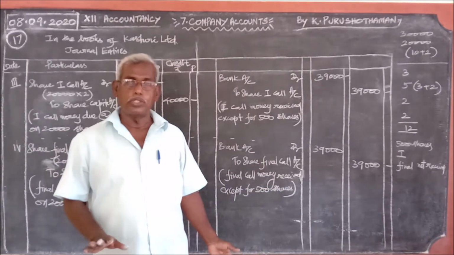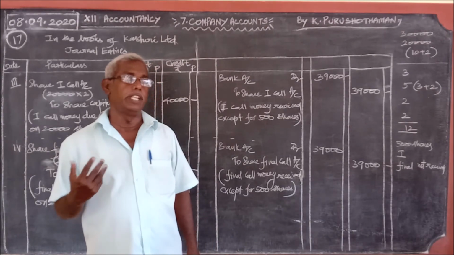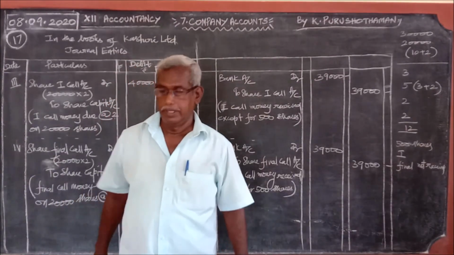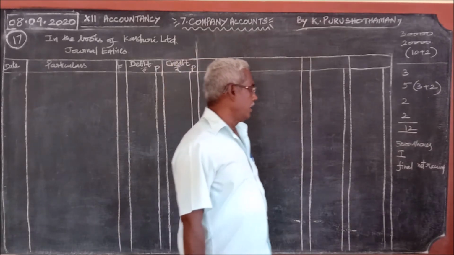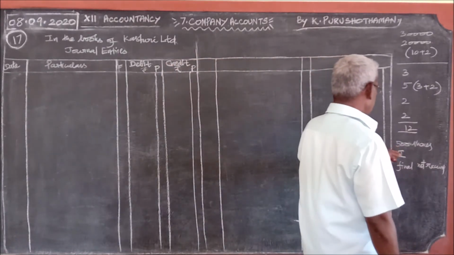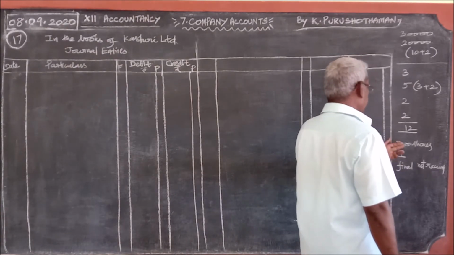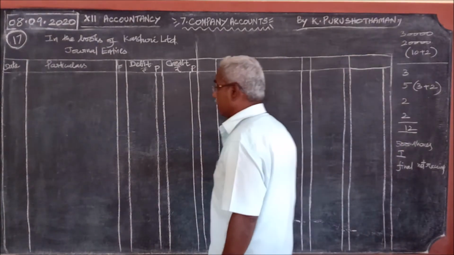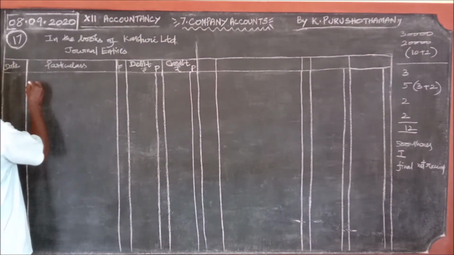With this, the 4 stages are over. Now we shall pass on to the forfeited shares. Since for these 500 shares the first and final call money was not paid, those shares were forfeited. For forfeiture, what should be the journal entry?